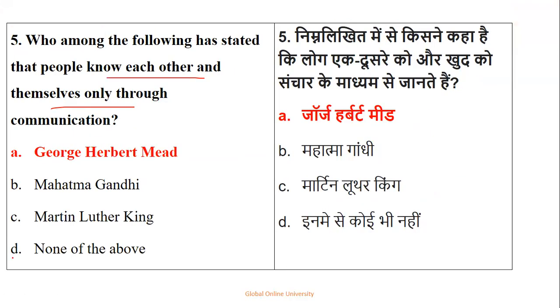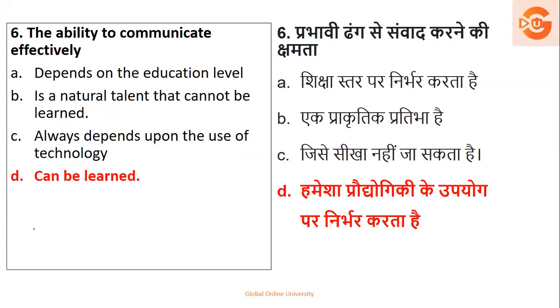Sorry, here I think one slide has not been printed. Okay, fine. We have to go directly to the sixth one with an answer. So, the ability to communicate effectively. Understand the options first of all. Answer you have, but why the others can't be the actual answer. So the ability to communicate effectively depends on the level of education, it's a natural talent, it always depends on the use of technology, and can be learned.